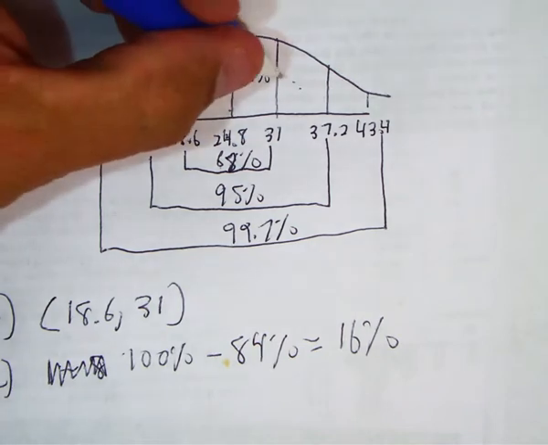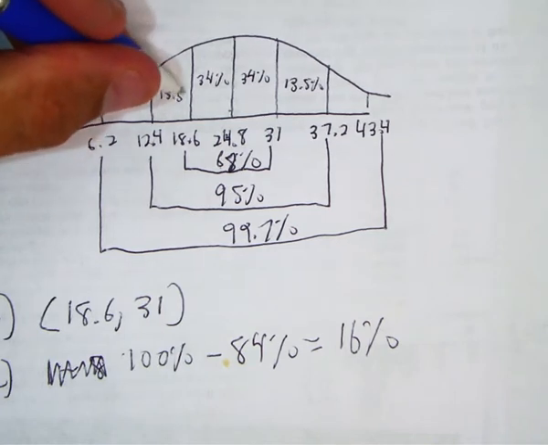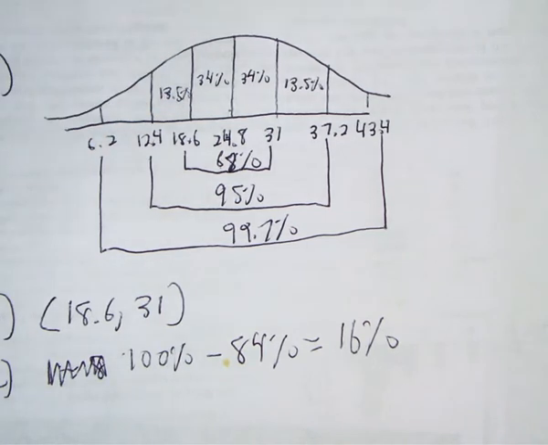So that would mean that I would get another 13.5% here and another 13.5% there. Okay, so that would give me, if I added up all four of those blocks, that would give me my 95%.